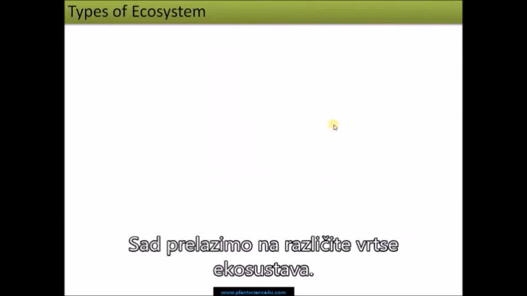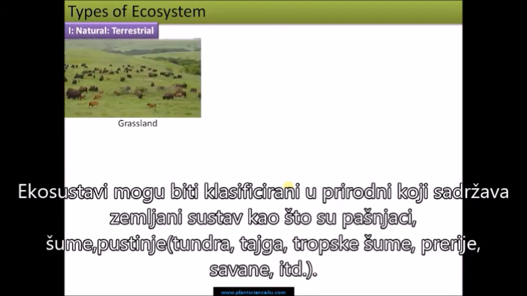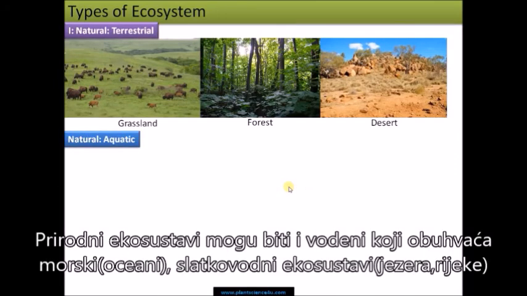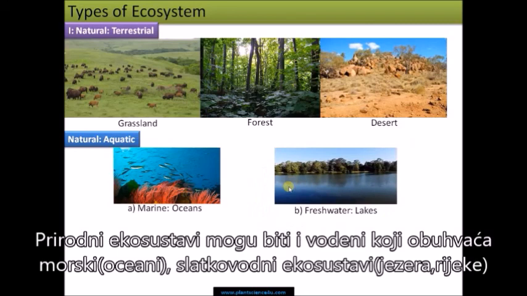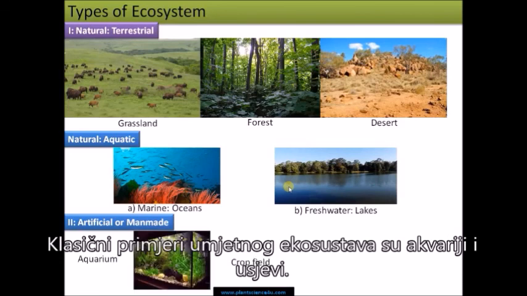Now moving into the different types of ecosystem. Ecosystem can be classified into natural, that include terrestrial ecosystem like grassland, forest, desert, tundra, taiga, tropical rainforest, prairies, savannas, etc. Natural ecosystem, there is also aquatic ecosystem that include marine oceans or freshwater ecosystems like lakes, river, ponds, etc. Then artificial or man-made ecosystem, classical example is aquarium and also crop field.